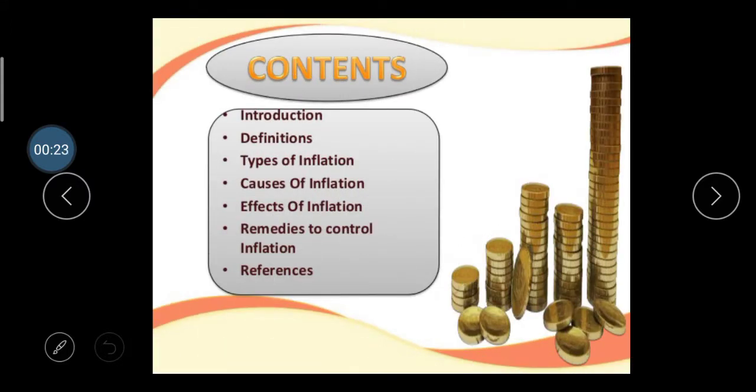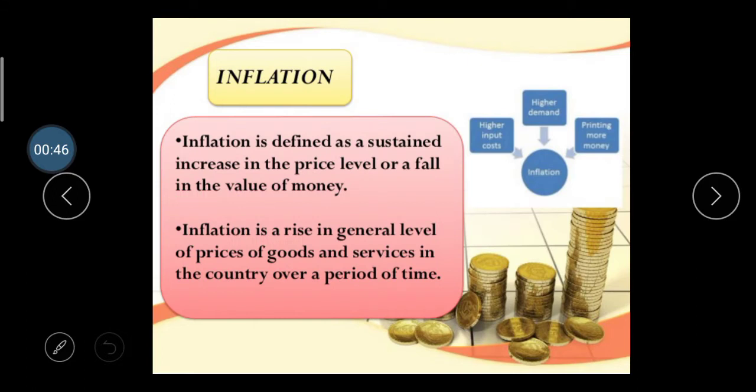So what contents are we considering in this inflation? First of all, there is the introduction, then the definition, what are the types of inflation, what are the causes of inflation, what are the effects of inflation, and what are the remedies to control this type of inflation. So first of all, what is the meaning of inflation?